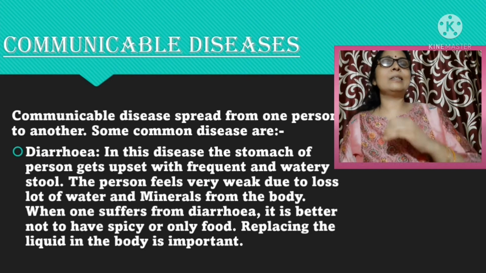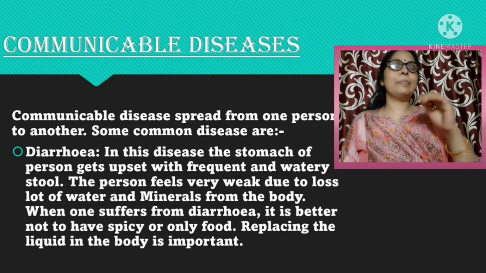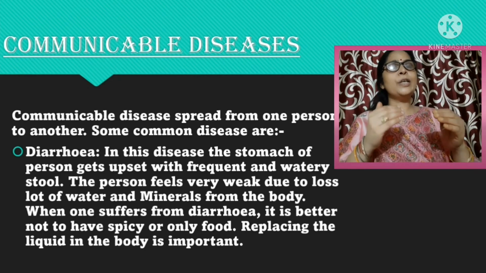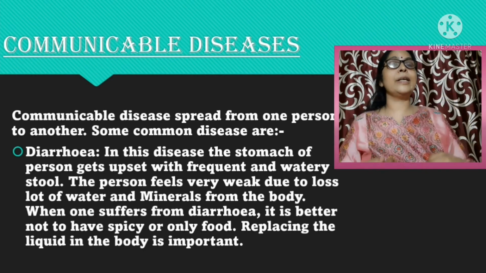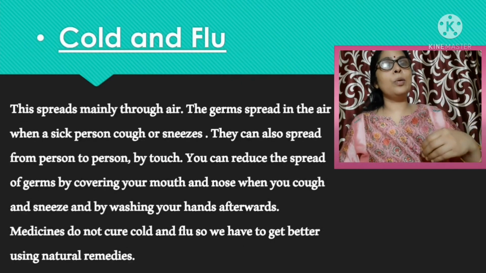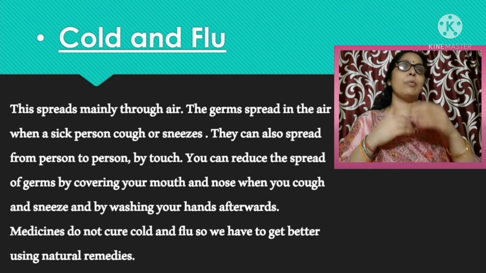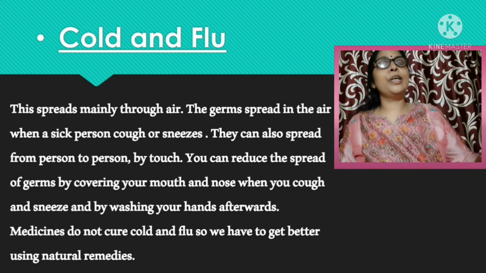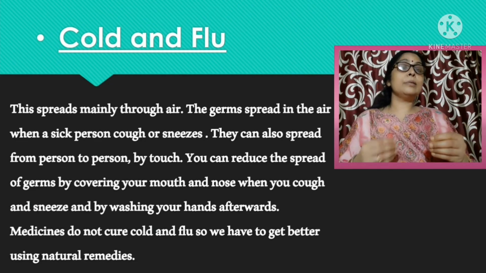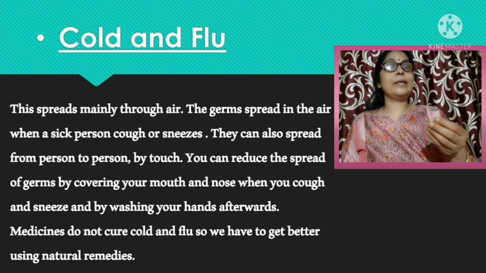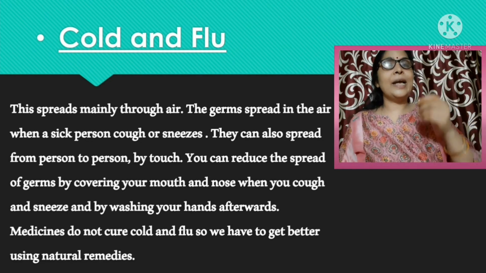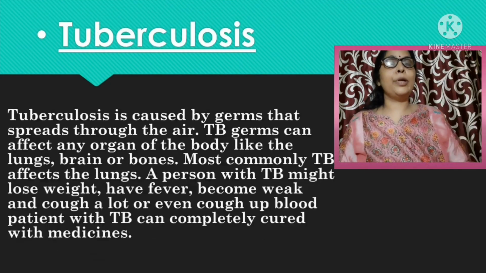How can we prevent this communicable disease from spreading? We maintain hygiene. We should wear clean clothes. We should take a bath every day, and we wash our hands frequently. We should keep our surrounding clean. We prevent disease by immunization, by taking vaccines, by using insecticide and pesticide in our surrounding.